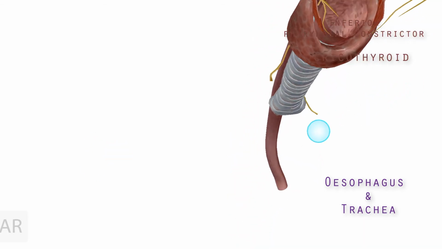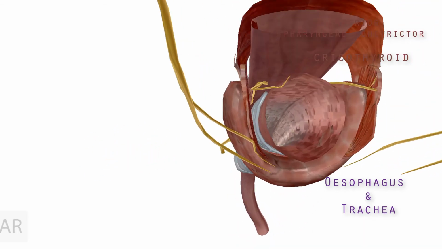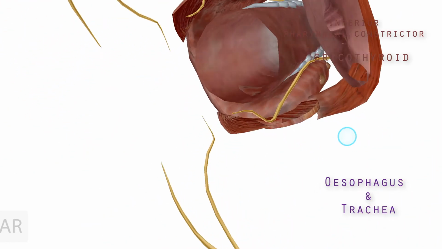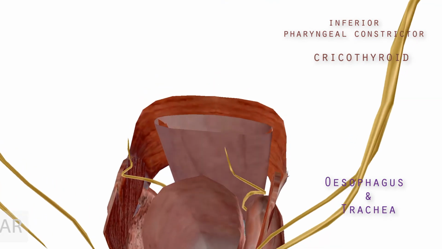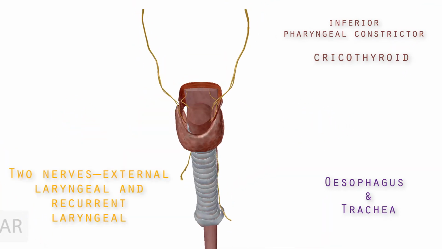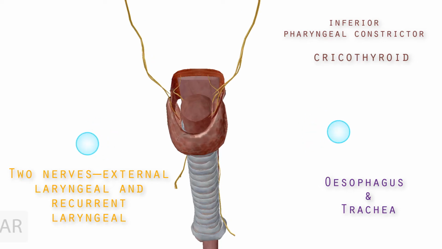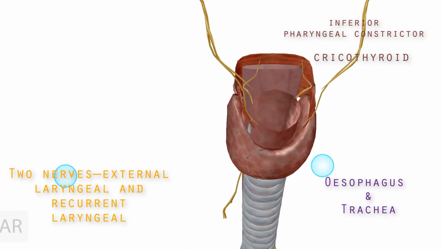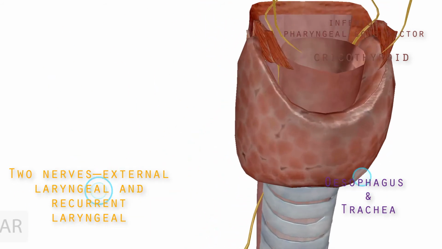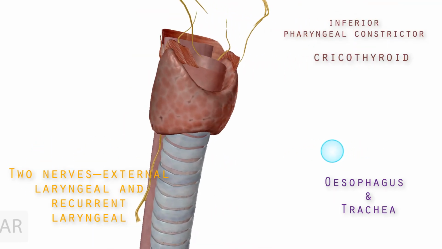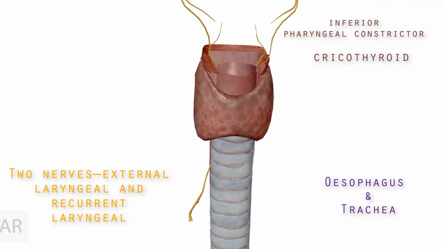So here are the two tubes, that is the trachea and the esophagus, and two nerves, that is the external laryngeal nerve or the superior laryngeal nerve, this one, and the recurrent laryngeal nerve. So here it is the recurrent laryngeal nerve. So these all are the relation to the medial surface of the thyroid gland.